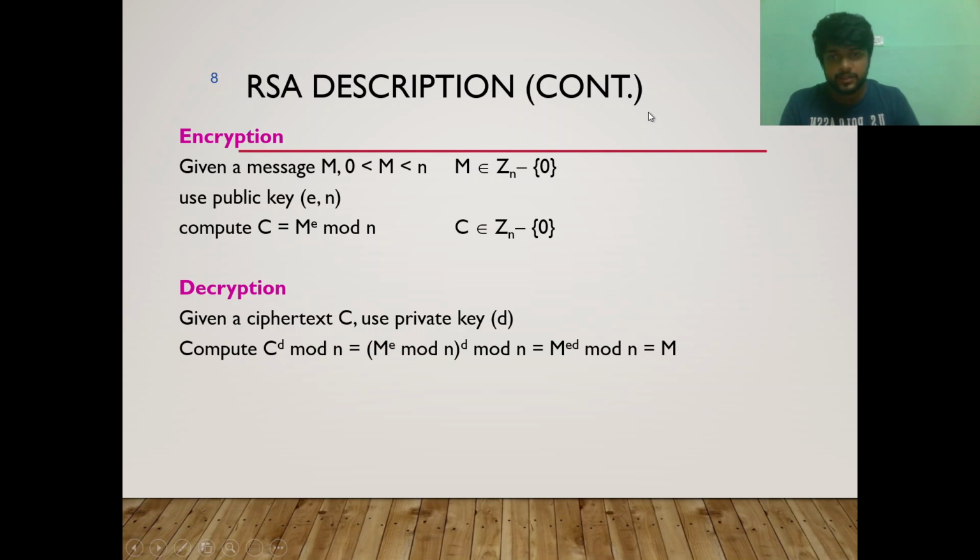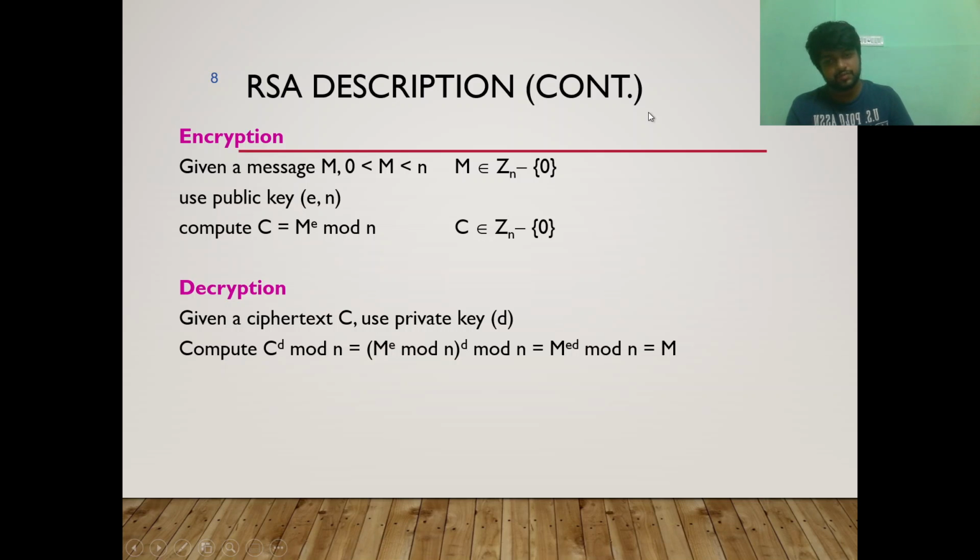Moving on, we have to see the RSA description. Encryption and decryption we will see in this topic. After the keys are generated, we will try to encrypt and then subsequently try to decrypt. The formula for that: given a message m, it will be in the range 0 to n, so m belongs to the integers modulo n.